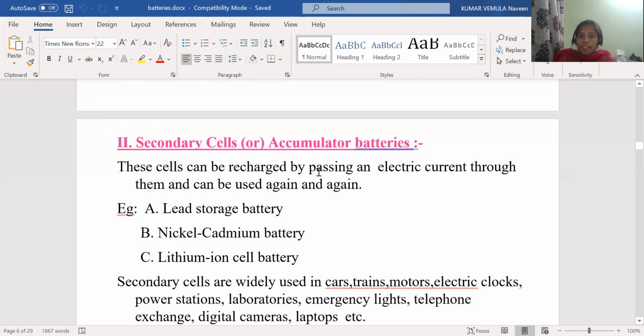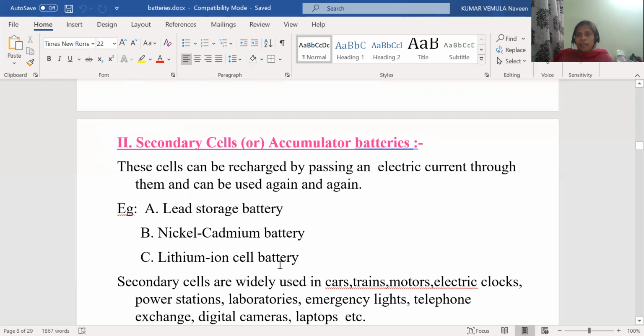These cells can be recharged by passing an electric current through them, and they can be used again and again. How can we use them again and again? By recharging using direct current. For example, a lead acid battery, nickel cadmium battery, lithium ion battery.